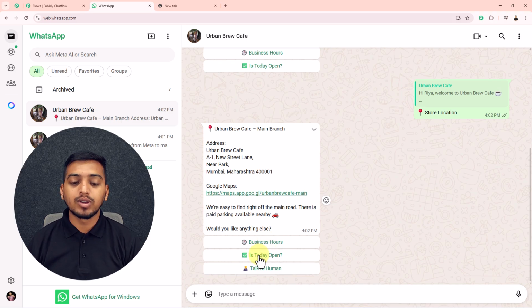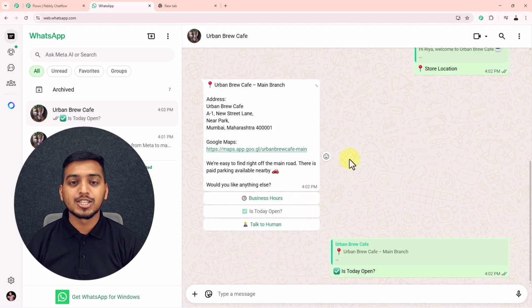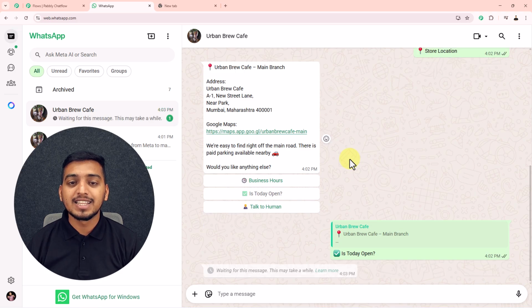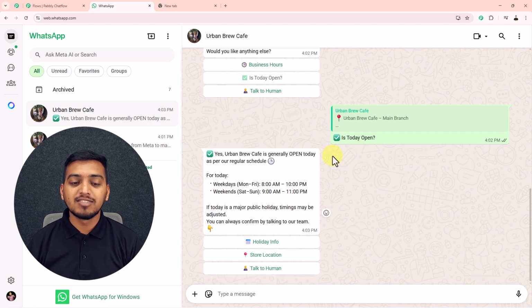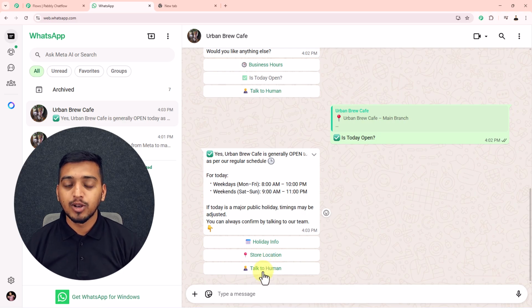So as I want to know if the cafe is open today or not, I will click on this button, is today open. Then you will see that this WhatsApp chatbot will send me a message with all the details about when this cafe remains open and when it has its day off. So here we have received this message with all the details about openings of this cafe. Now if I want to get holiday info, or if I want to talk to a human from this particular store, I can select it from these buttons given here.